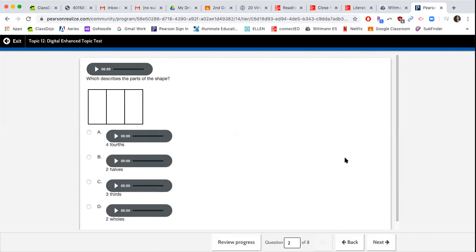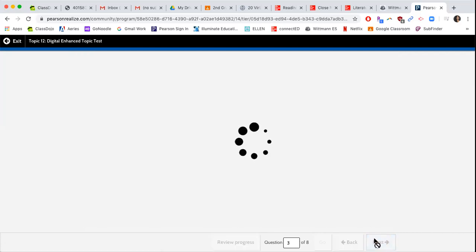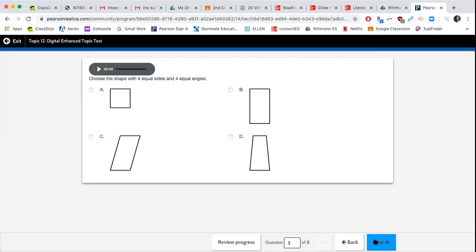So just a little quick update. Remember, if you had 4 shares, that would be fourths. If there was only 2 here, that would be halves. If there was only 3 here, that would be thirds. And if there was only 1 here, then that would be 1 whole. If you guys need a refresher on halves and wholes and how to figure out fractions, that will be in one of your lessons, and you guys can rewatch that video.